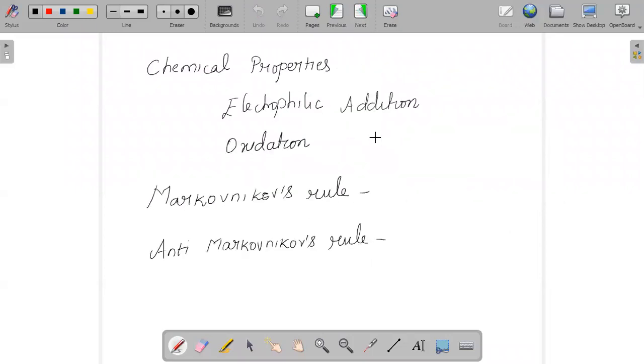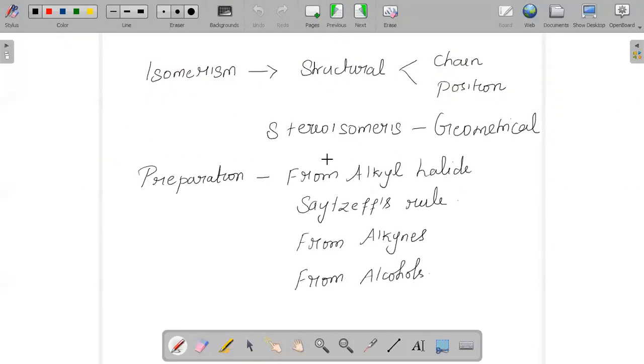And whenever we are talking about an alkene, what isomerism can alkenes undergo? Alkenes can undergo two types of isomerism, that is structural and stereoisomerism. What are the different types of structural isomerism?